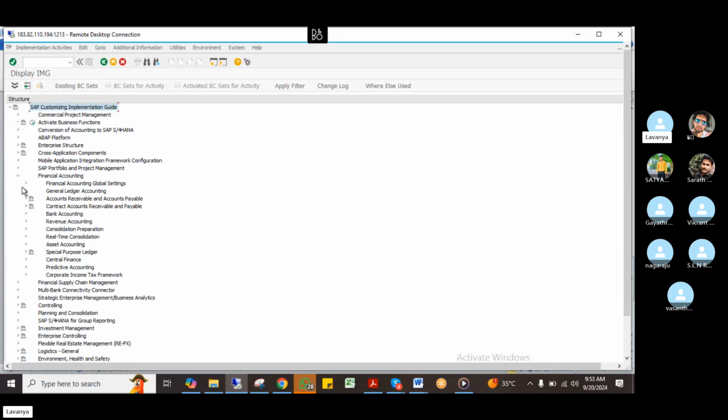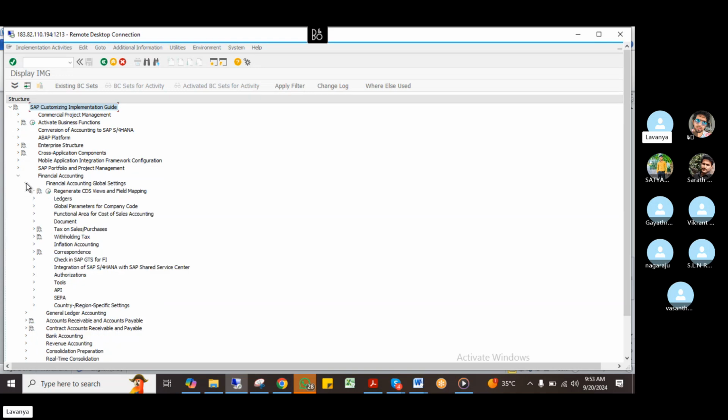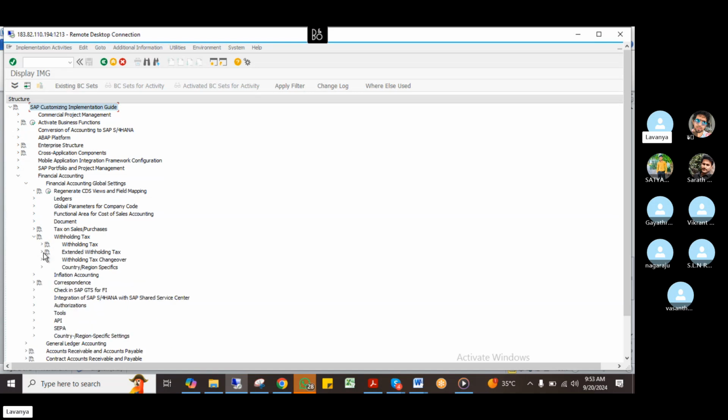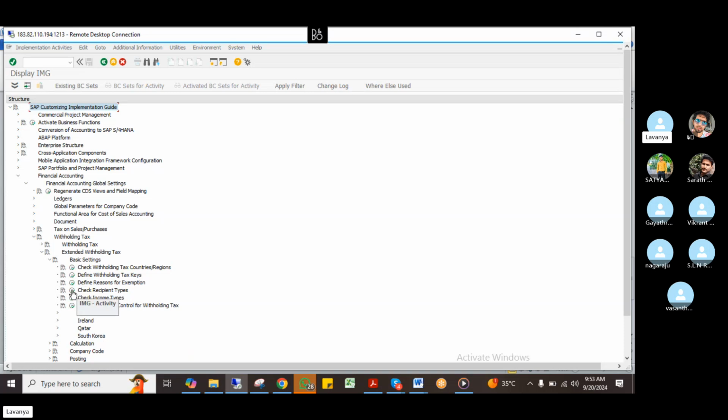Financial accounting, global settings, withholding tax, and withholding tax. It comes under basic settings. See, basic settings. Where is it? This comes under external withholding tax. Okay, this is basic settings. This is recipient type.